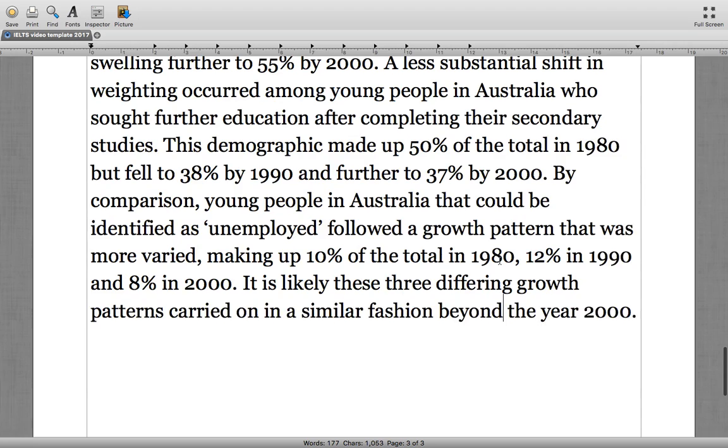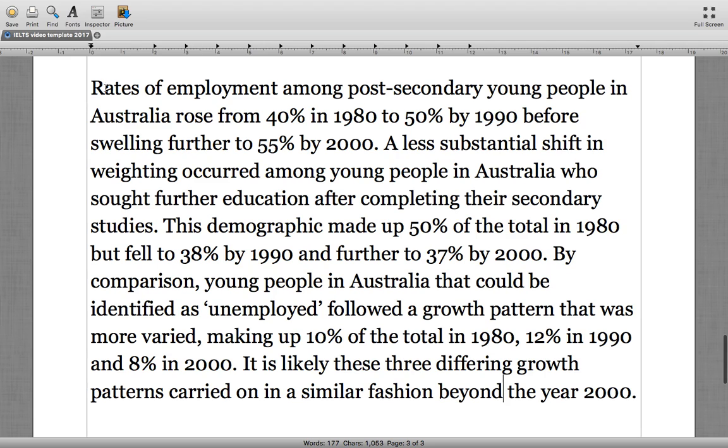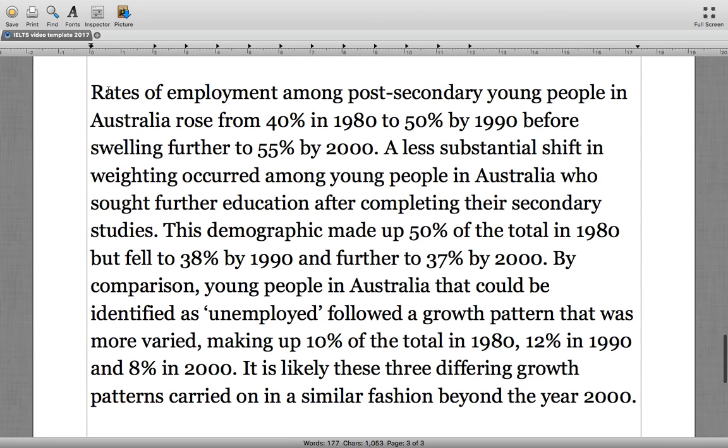Okay. So we've very specifically described the three pie charts. Like I was saying, you could add in a sentence to describe the growth style of people that were employed. So I might just do that to demonstrate to you here.